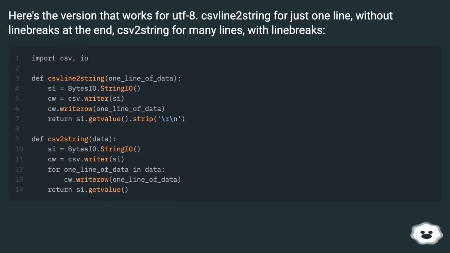Here's the version that works for UTF-8. csv2string for just one line, without line breaks at the end, and csv2string for many lines, with line breaks.